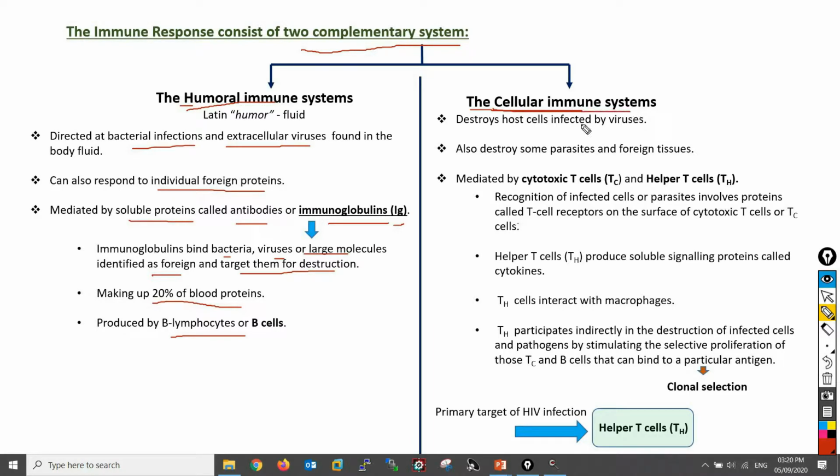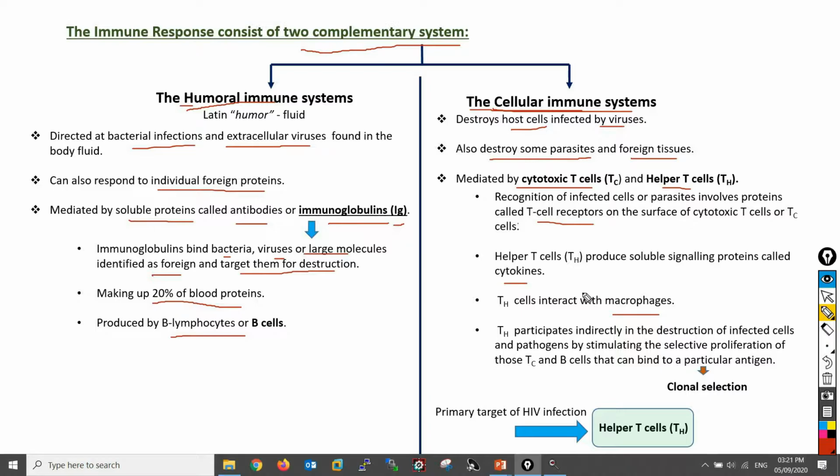Whereas the cellular immune system destroys host cells that are infected by viruses. It also destroys some parasites and foreign tissue. The cellular immune system is mediated by cytotoxic T cells and helper T cells. The cytotoxic T cells recognize infected cells and parasites by their T cell receptor, whereas helper T cells interact with macrophages and produce soluble signaling proteins called cytokines. The cytokines include interleukins.